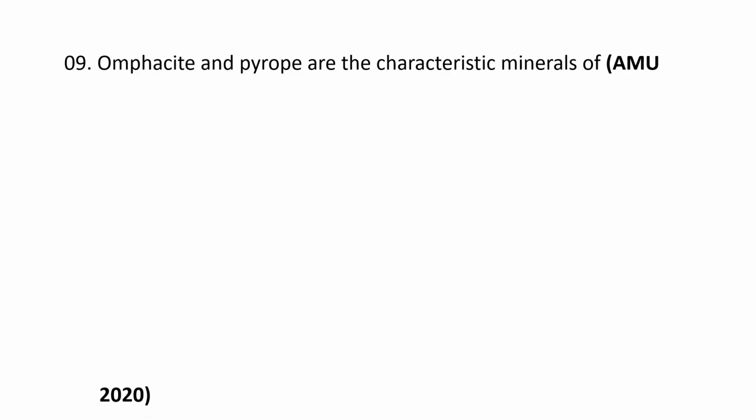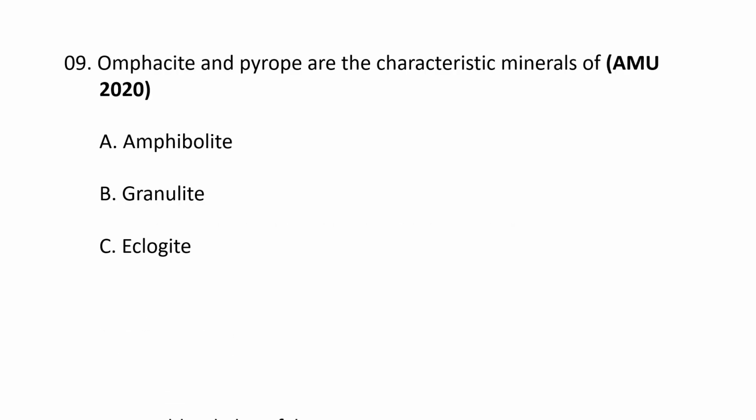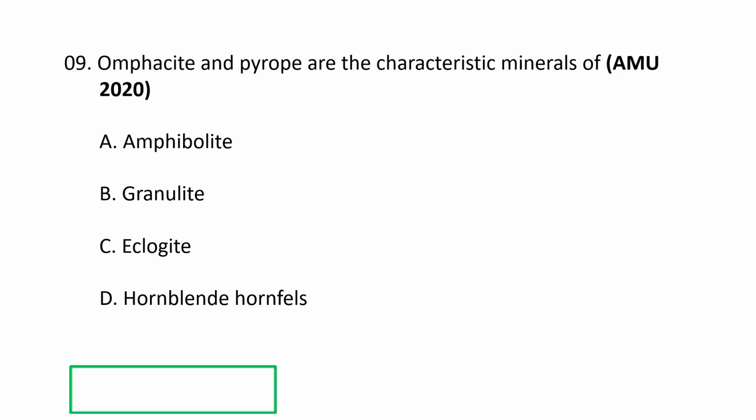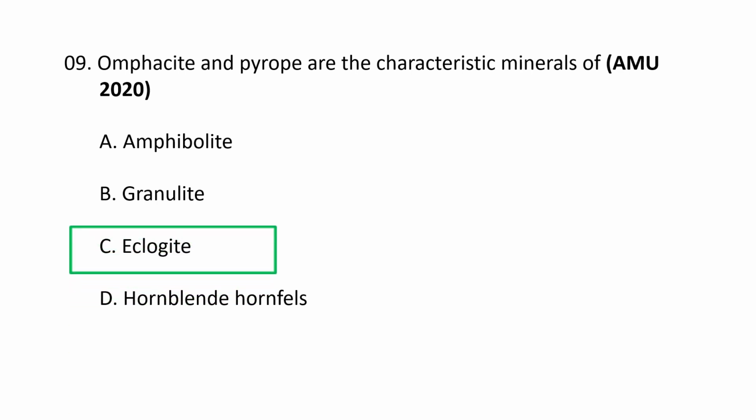Omphacite and pyrope are the characteristic minerals of A. Amphibolite, B. Granulite, C. Eclogite, and D. Hornblende hornfels. The correct option goes as C.